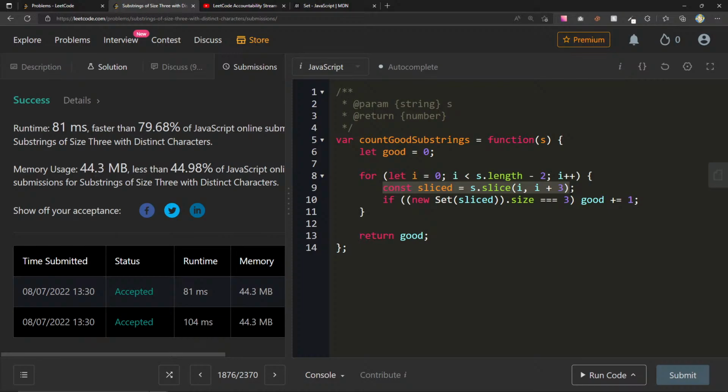The set is not n because it doesn't change depending on the size of the string. It's always a new set from 3 characters. So I'm comfortable saying this is a linear time algorithm. These are both constant time operations, so we can leave it at that. And for the space complexity, we're creating again a fixed size set for every single iteration.